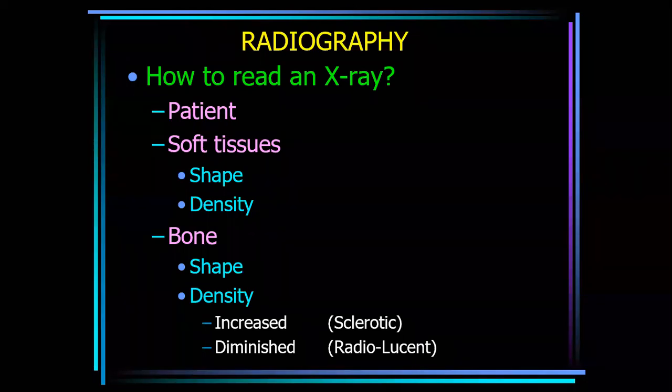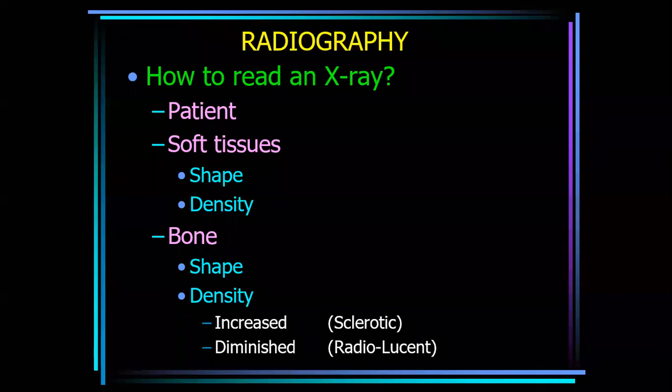Okay. Then comes the bones, shape and density again. If density is increased, that is called sclerotic bone. If density is decreased, that is radiolucent. Radiolucent density is decreased; that occurs in osteoporotic lesions and in multiple lytic lesions. Density is increased in case of chronic infections, density may become increased.